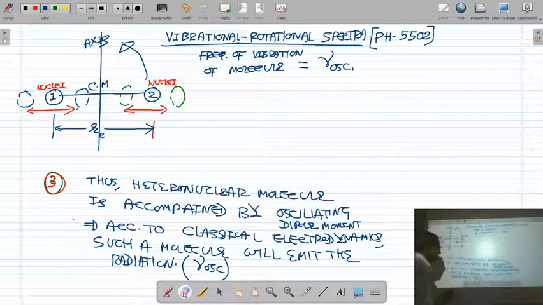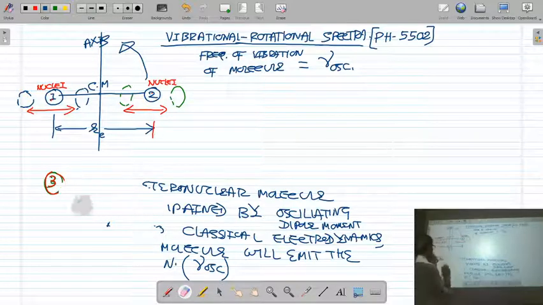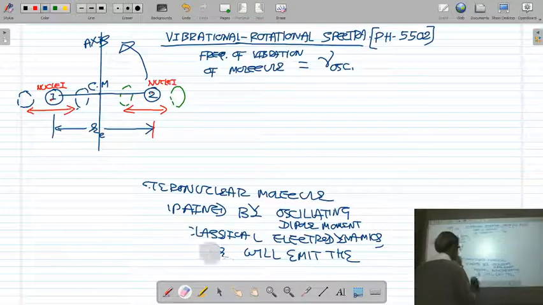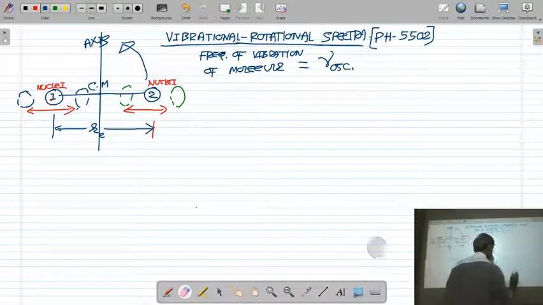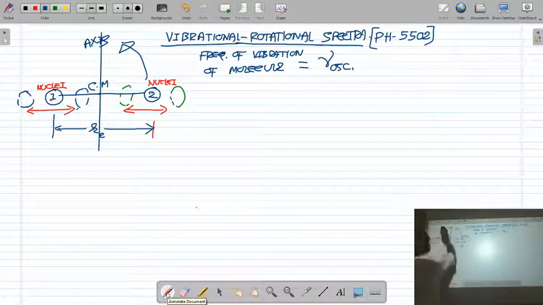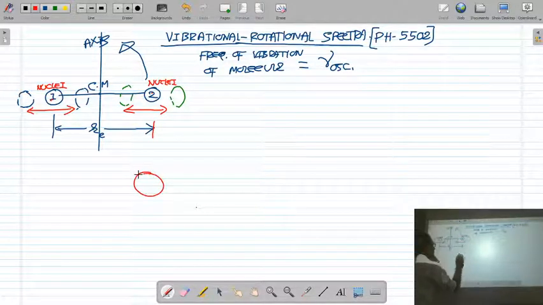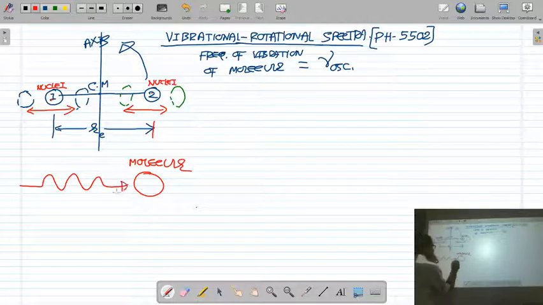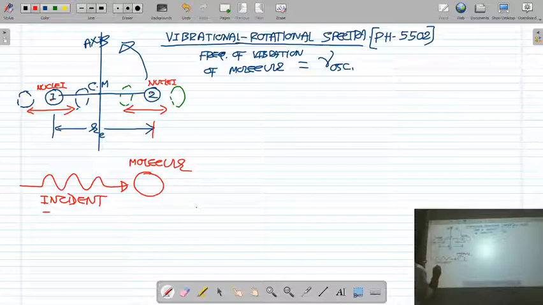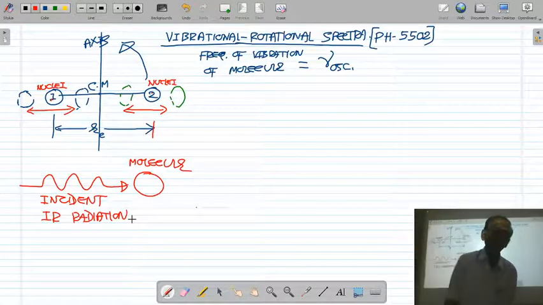On the other hand, instead of emission spectra we also have absorption spectra.